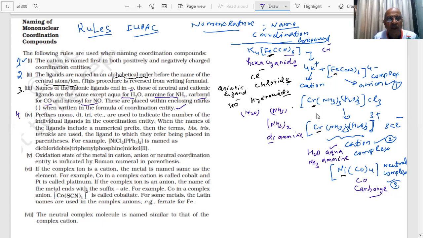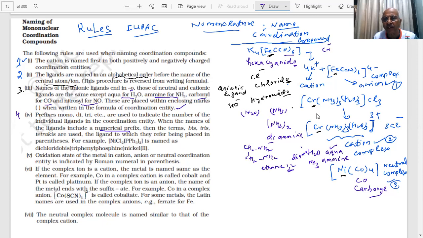Yes, sir. Then students, he says when the names of ligands include a numerical prefix, for example, if I have CH2NH2CH2NH2, this is called ethane 1,2 diamine. Now there is already 1,2 here.